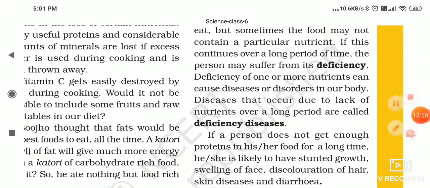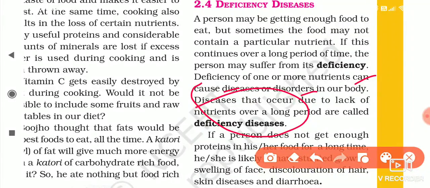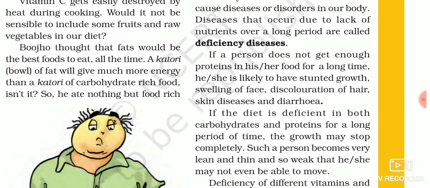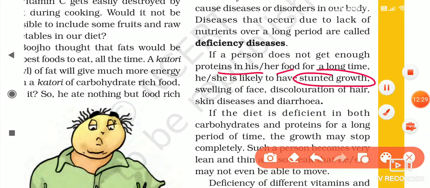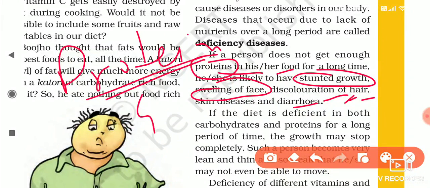Deficiency of one or more nutrients can cause diseases or disorders in our bodies, and these diseases are called deficiency diseases. If a person does not get enough proteins in his or her diet for a longer period, they have stunted growth, swelling of the face, discoloration of hair, and diarrhea. These are the diseases or disorders in our bodies because of the loss of protein. So we should take protein rich food because this helps in our growth and maintenance.